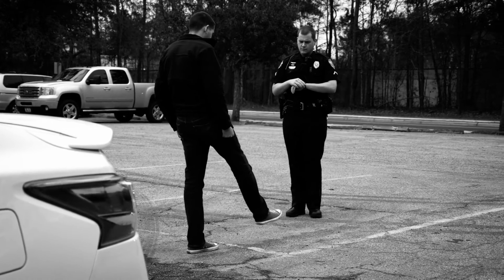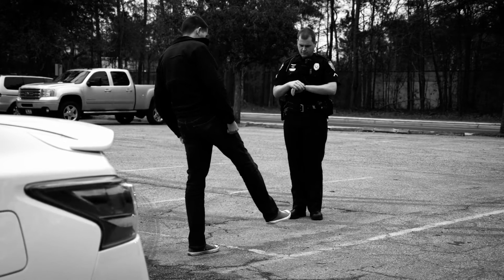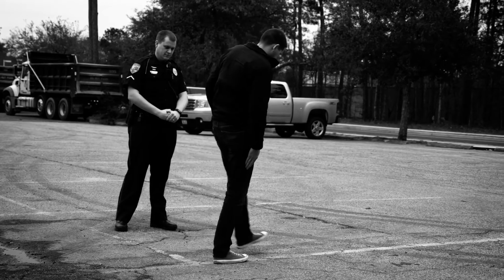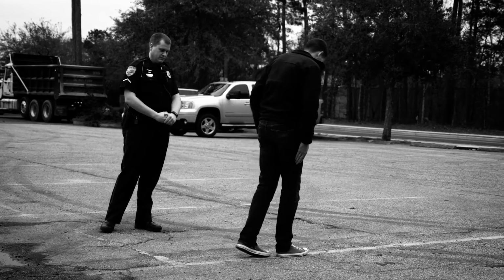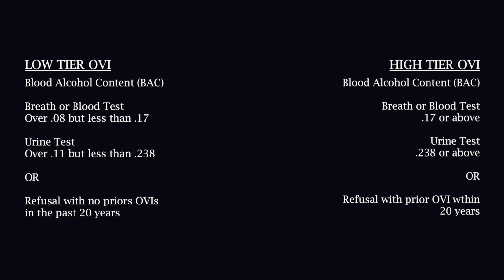Those penalties will depend upon whether you have had prior OVI convictions, whether you refused an evidentiary chemical test, which is most often an alcohol breath test, and what level you registered on the test, most often your blood alcohol content, BAC level. If you agree to take the breath test or blood test and register a BAC level of 0.08 but less than 0.17, or a urine test with a level greater than 0.11 but less than 0.238, you have a low-tier OVI. If the breath test level was greater than 0.17 or the urine level was greater than 0.238, you have a high-tier OVI.